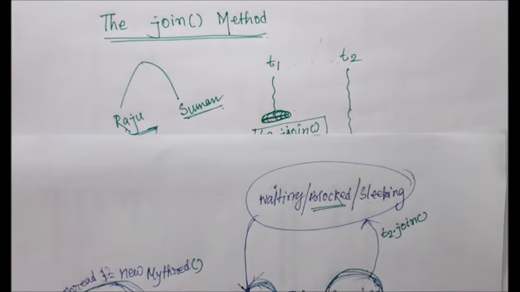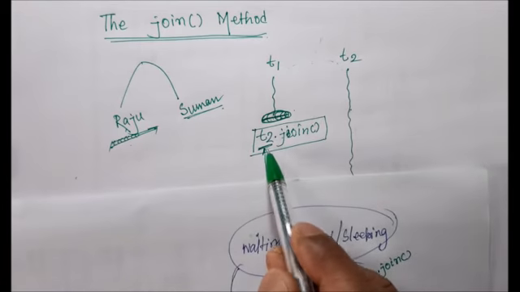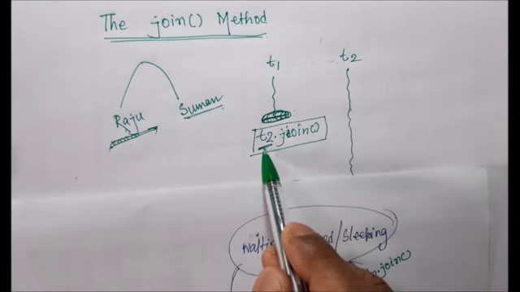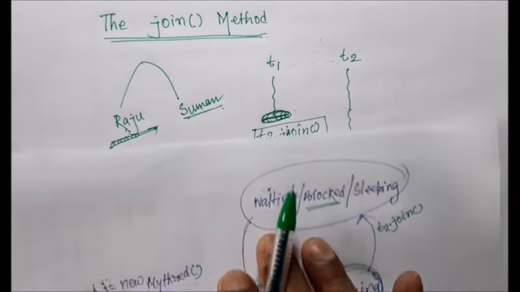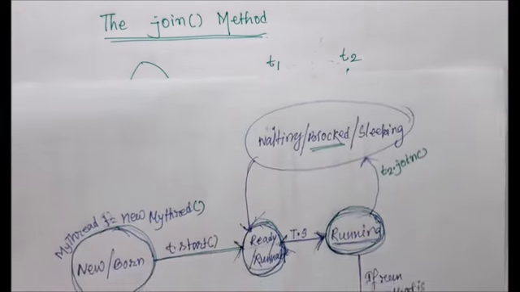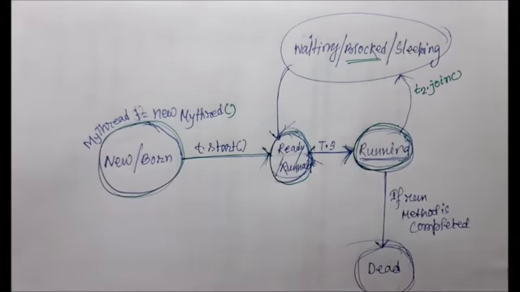We have some other prototypes of the join method, which we will discuss in a few minutes. Right now you have to understand that when T1 is a running thread and wants to pause for some time and execute his tasks after completing T2, that means join me at the end of T2. Join me at the end of T2. Clear? All right.